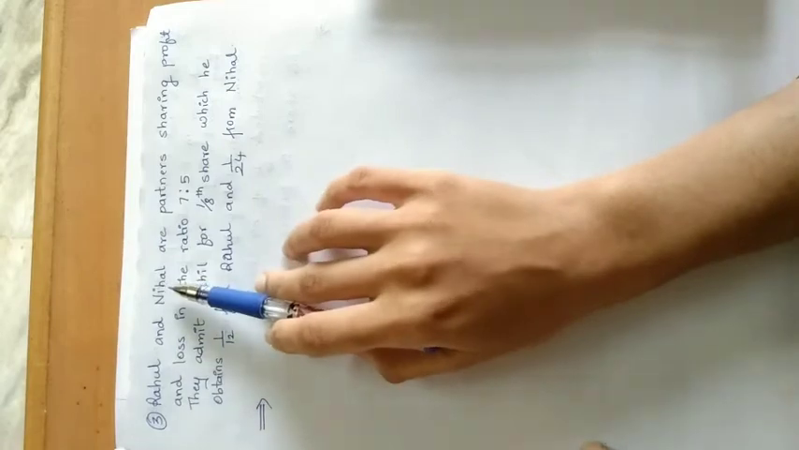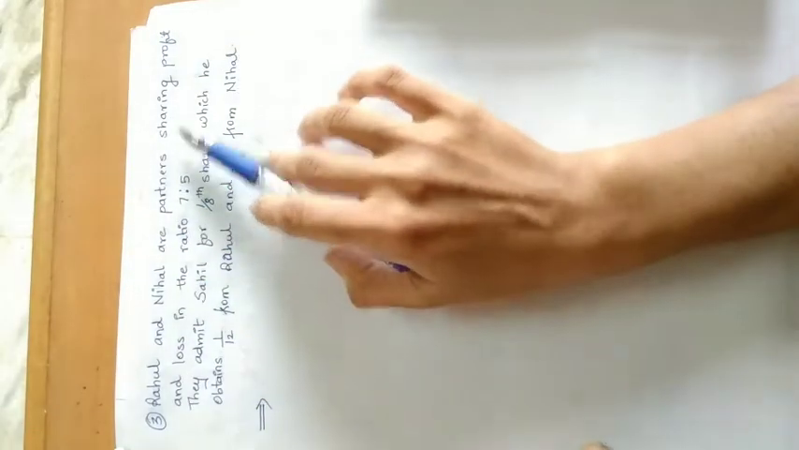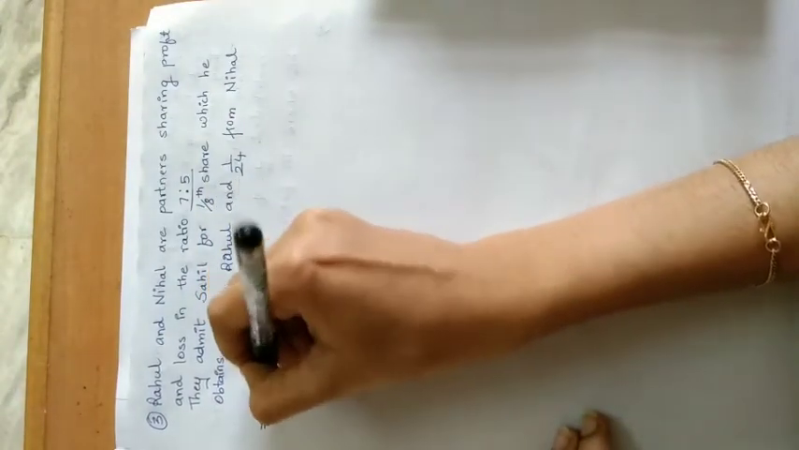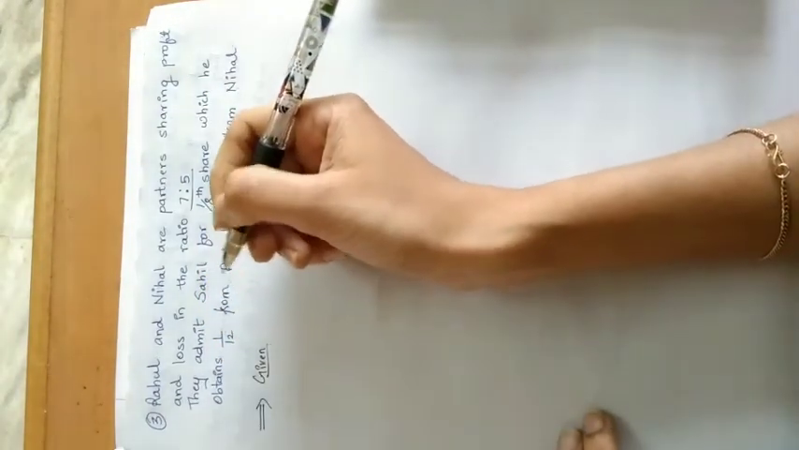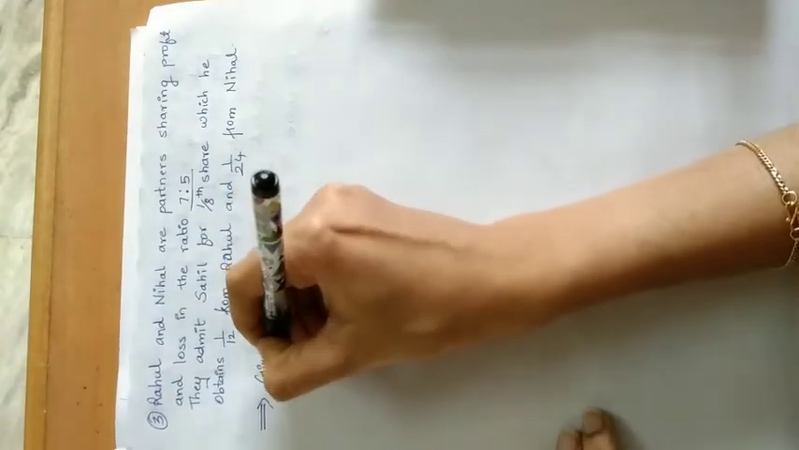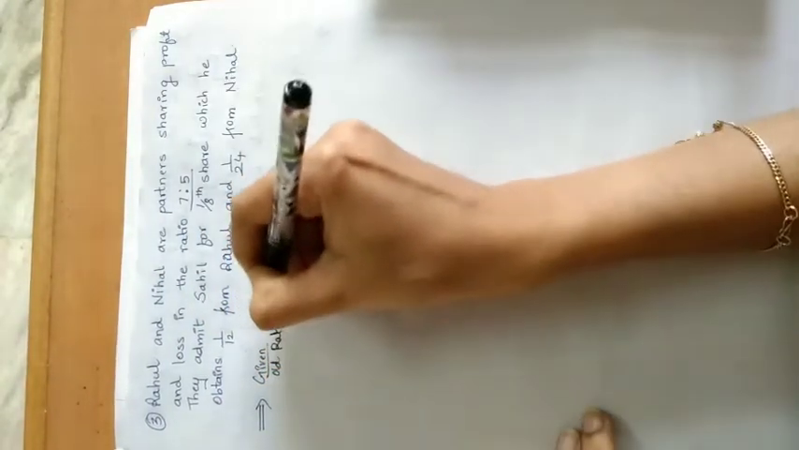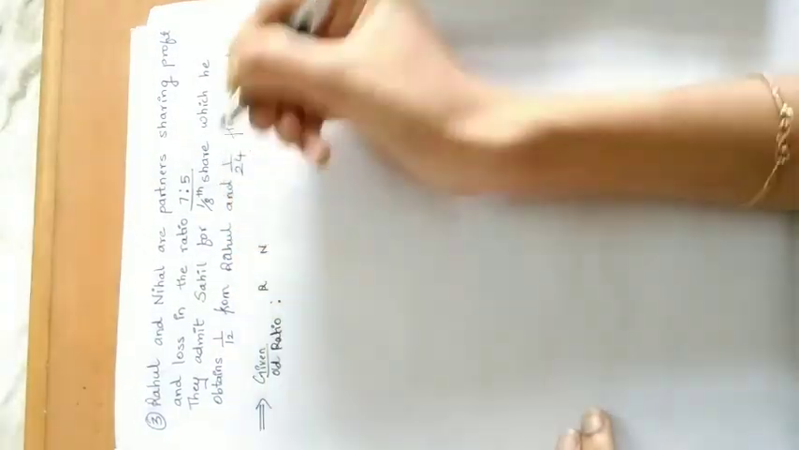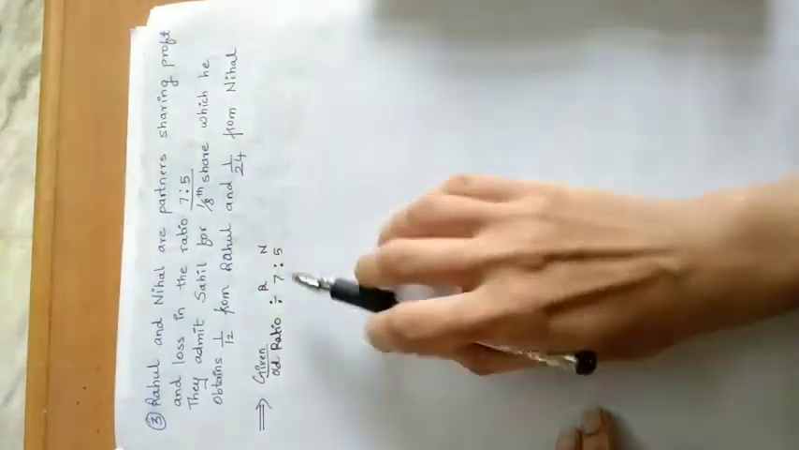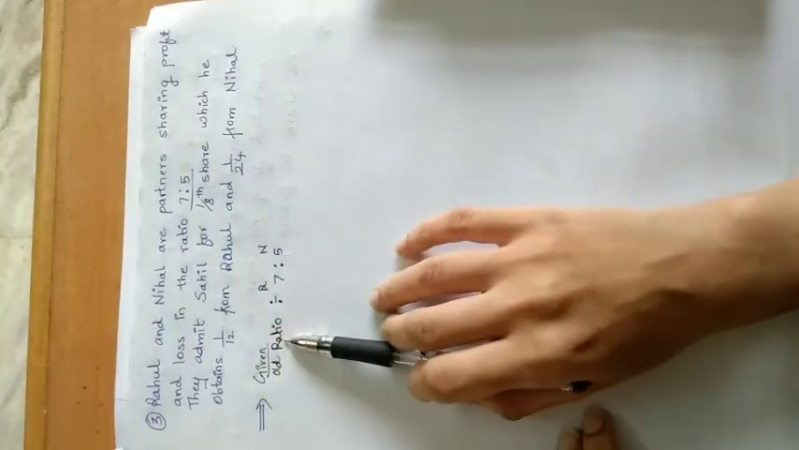Rahul and Nihal are partners sharing profits and loss in the ratio 7:5. So what is this 7:5? First we will write all the information that is given to us in the question. There are two partners, Rahul and Nihal. These are our old partners. So this is the old ratio of Rahul and Nihal, that is 7:5. This is the old ratio of old partners.